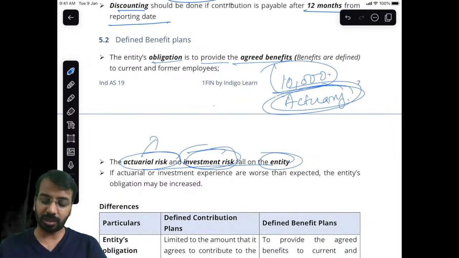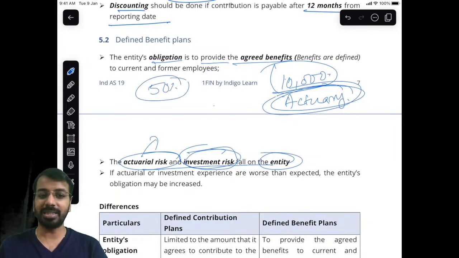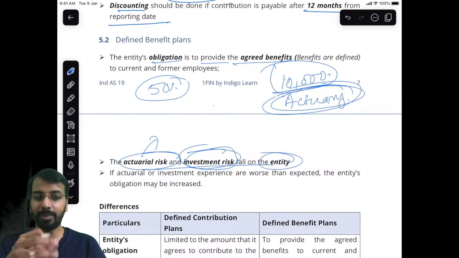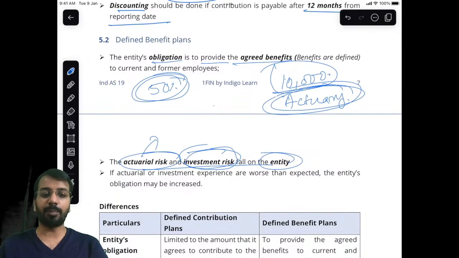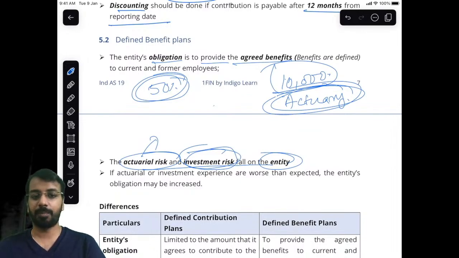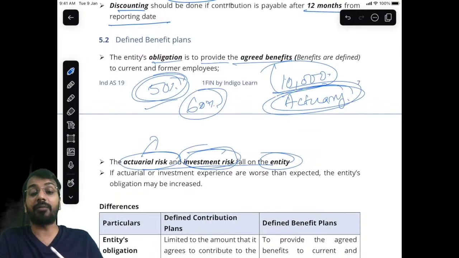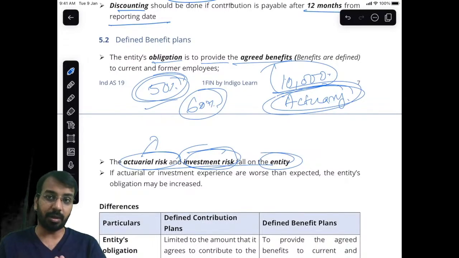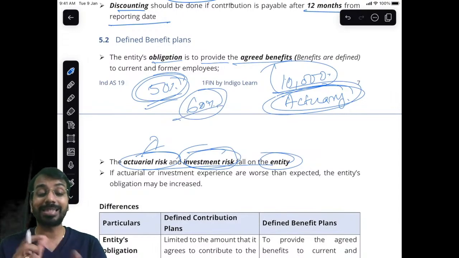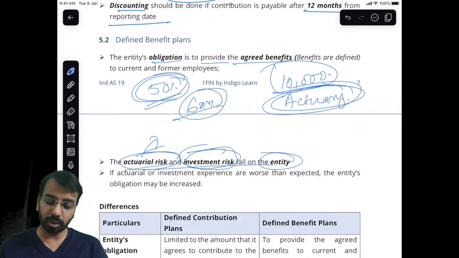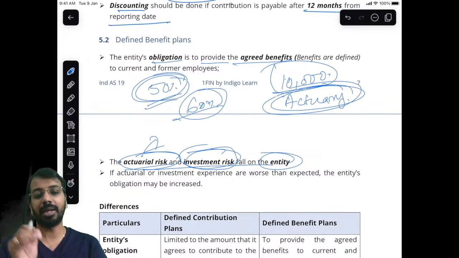So let us say the actuary says 50% of your employees will continue or will be entitled to gratuity. On the basis of that, I have kept an amount aside. Subsequently, what happened is 60% became entitled. Now I cannot say, I estimated 50%, I'll pay only 50%. Now if the count is 60%, I have to pay to 60%. So I expected that there will be only 50%, but the actual outcome became 60%. So because of the estimation error, there is an actuarial risk. Both of these will be borne by the entity.